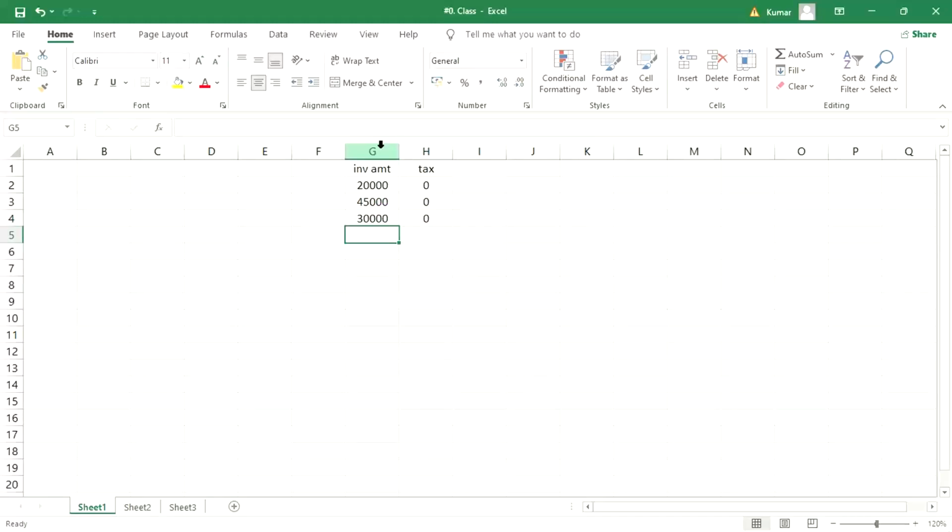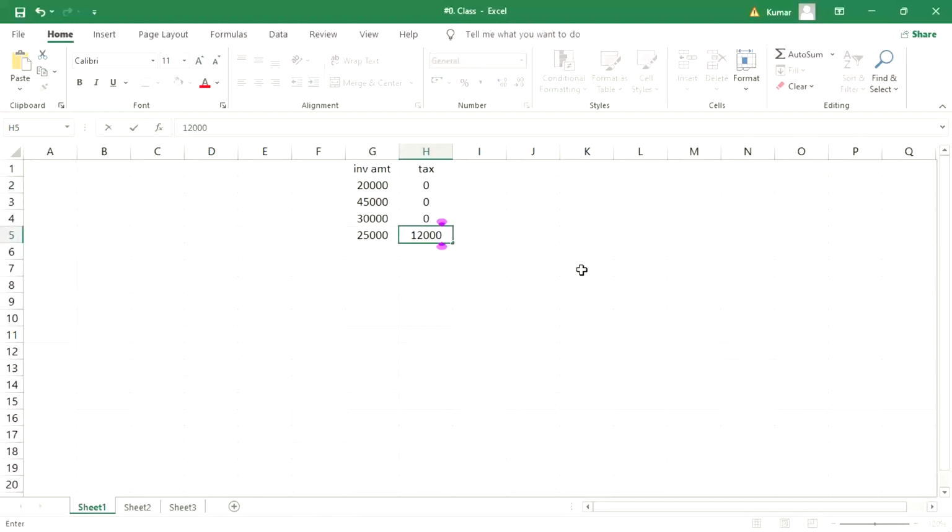Now let's suppose 25,000. So here the TDS is going to be calculated. Let's suppose the tax percentage is 10%, then how much is it overall, guys? 1,20,000. Now on the overall amount, since it has exceeded 1 lakh rupees, overall 10% means 12,000 TDS is going to be calculated.